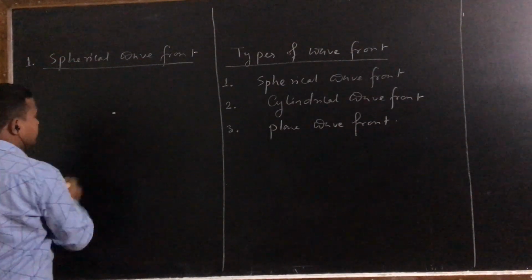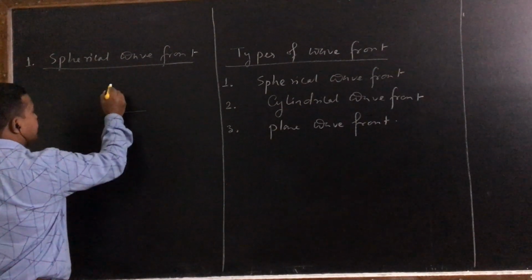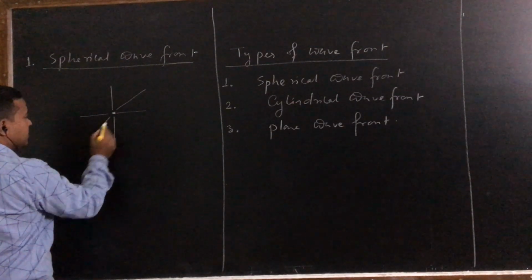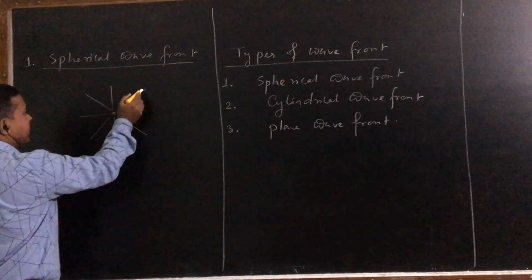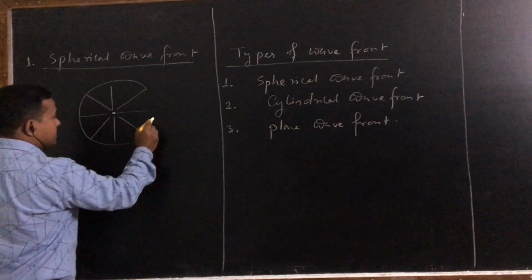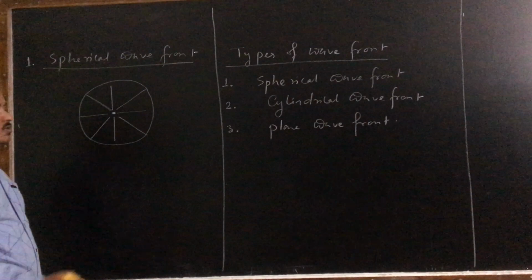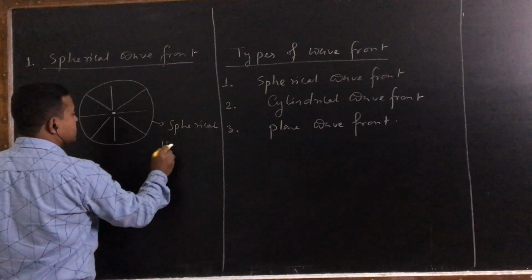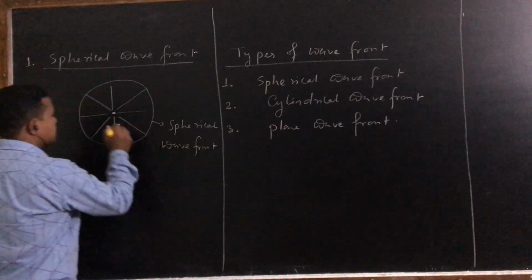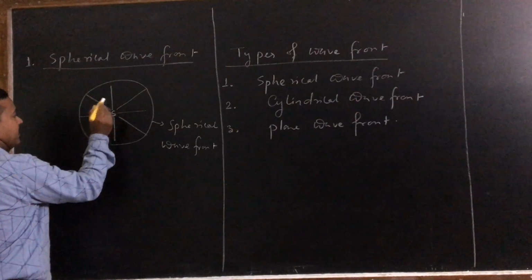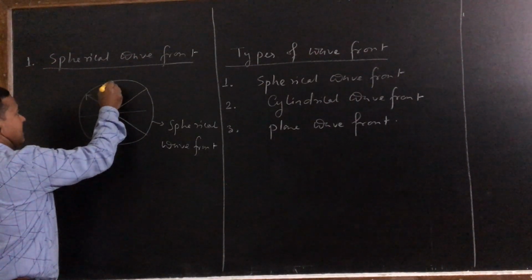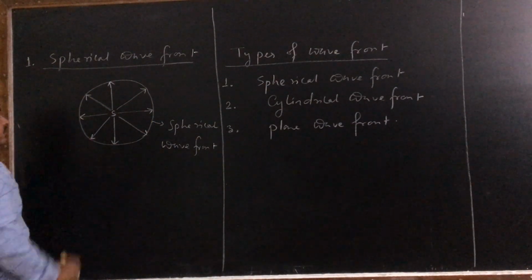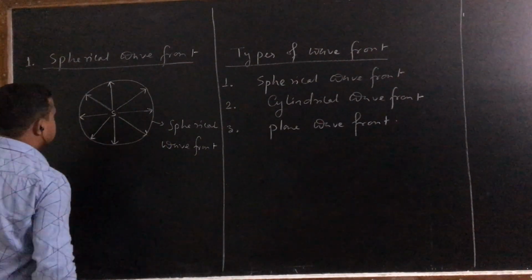In that case, if you take some points at equal distance from the source and draw a path over these points, it will be a sphere. So this is called what? Spherical wavefront. And this is the source of light, and these are light rays. Now this is a spherical wavefront.